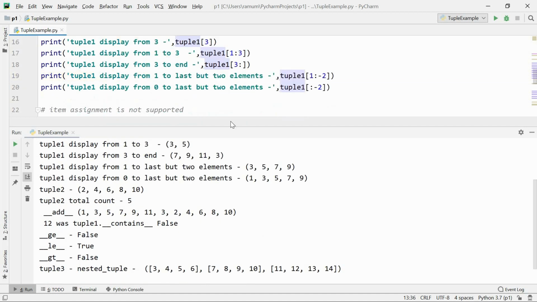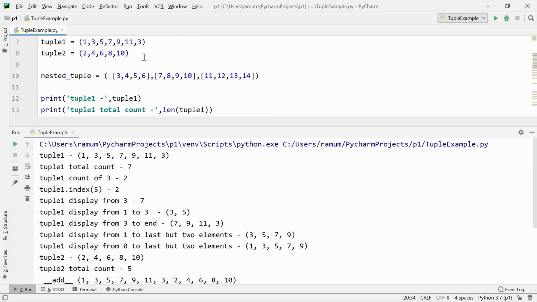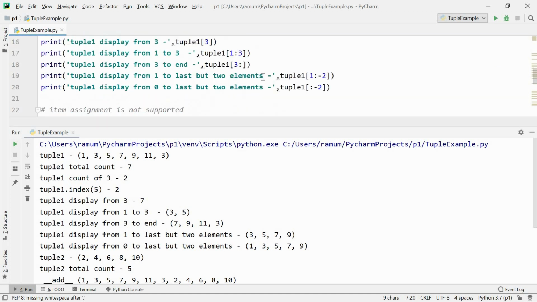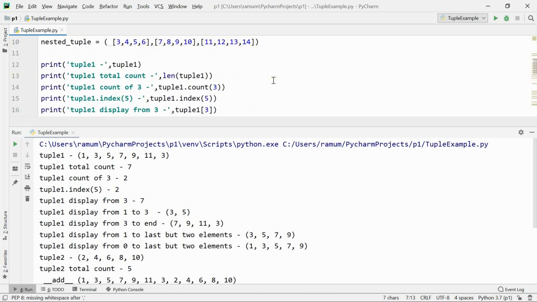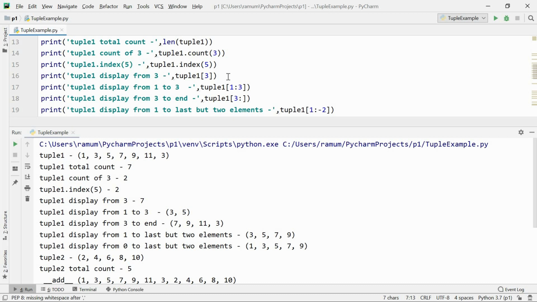You can see here, 0 to last but 2 elements, so 1, 3, 5, 7, 9 got printed. And here it will start from 1, we said 0 and 1, so 3, 5, 7, 9 are the values that are going to be printed.